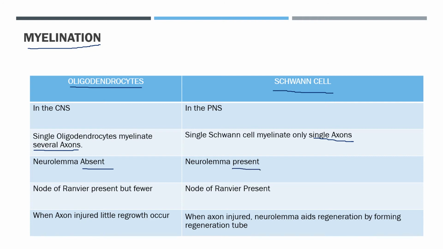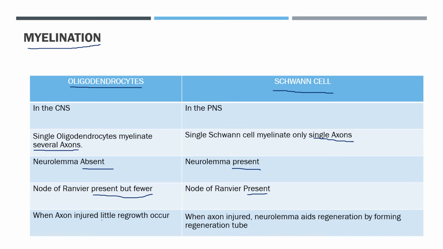So what is the neurolemma? Let me tell you, the outer nucleated cytoplasmic layer of the Schwann cell which encloses the myelin sheath is the neurolemma. I already told you in the parts of the neuron where the neurolemma is present. Okay, then nodes of Ranvier are fewer in the oligodendrocyte, whereas nodes of Ranvier are present in greater number in the Schwann cell.